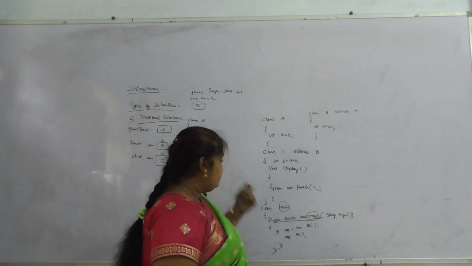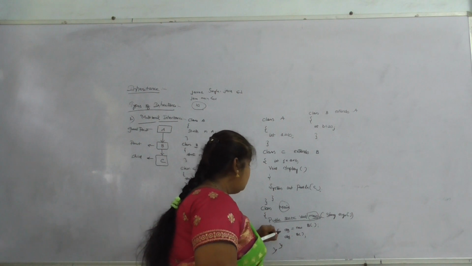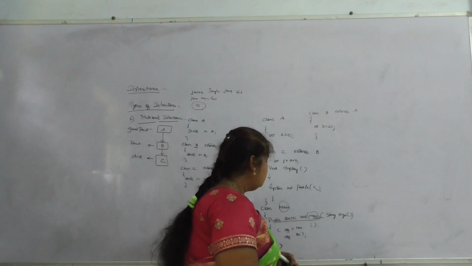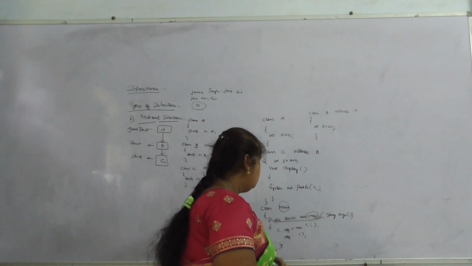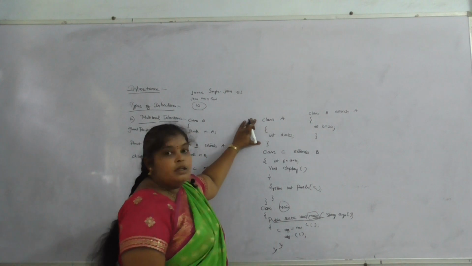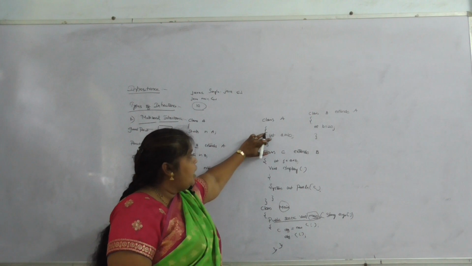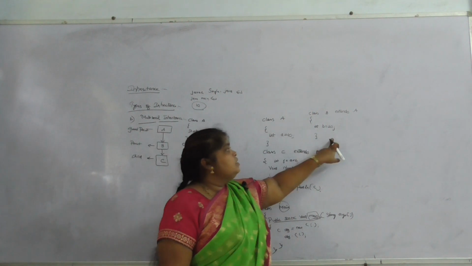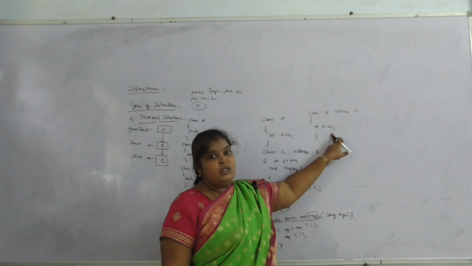Now I am going to write the main method. Class A is taken, in which I have taken integer A equal to 10. Class B extends A, with B equal to 20. That means in B, the A value and B value are there.